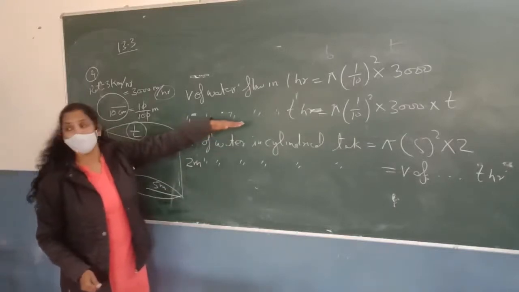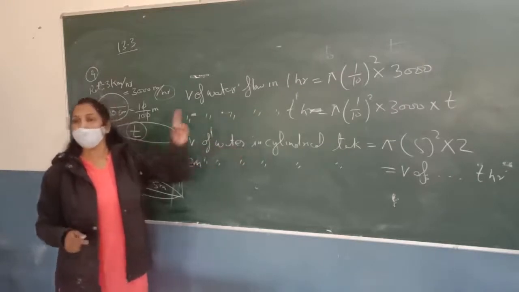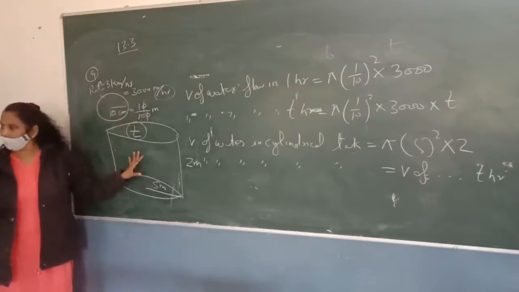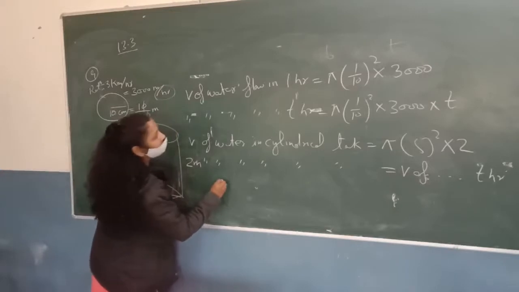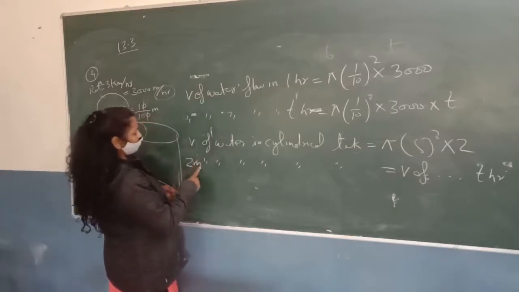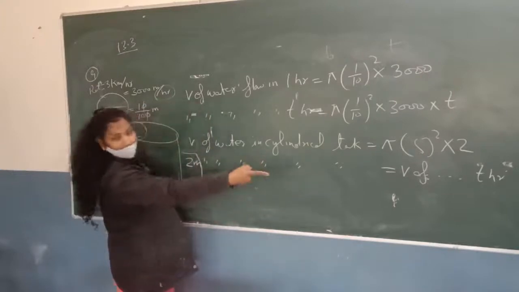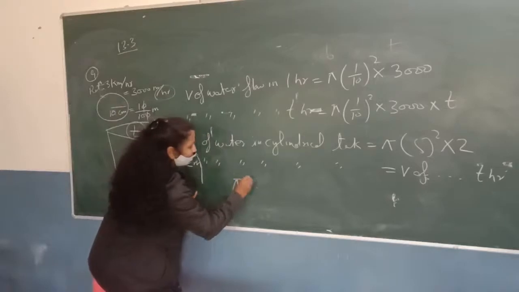The volume of water flow in T hours is equal to the volume of water in the tank. जितना T घंटे में पानी आया, उतना ही सिलेंडर के टैंक के अंदर पानी फिल हुआ. So we can write it like this: the volume of water in the cylindrical tank is equal to the volume of water flowing in T hours. So cylindrical tank में पानी कितना है?